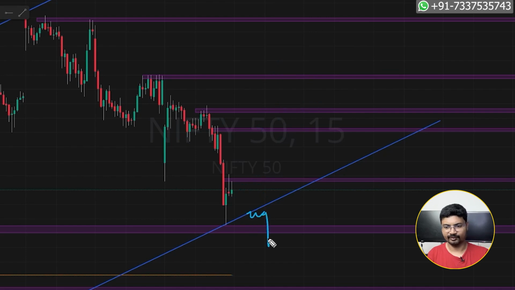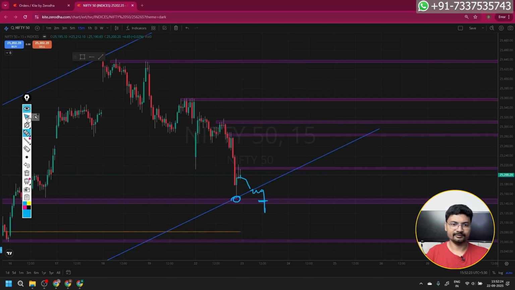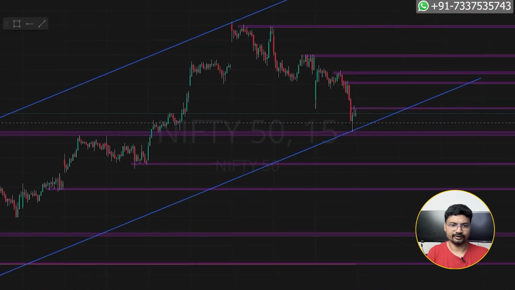After consolidation, if it breaks this level, then this is not going to break because there is a trend line support and there is a major support from multiple days. This level is not going to break. If it's going to break, this is going to change the trend completely, and I am not expecting it is going to break this level.